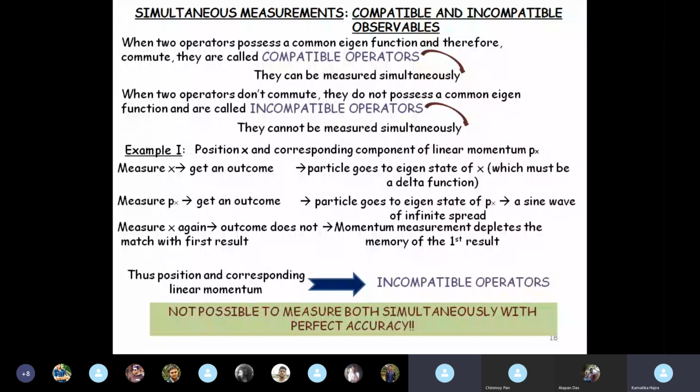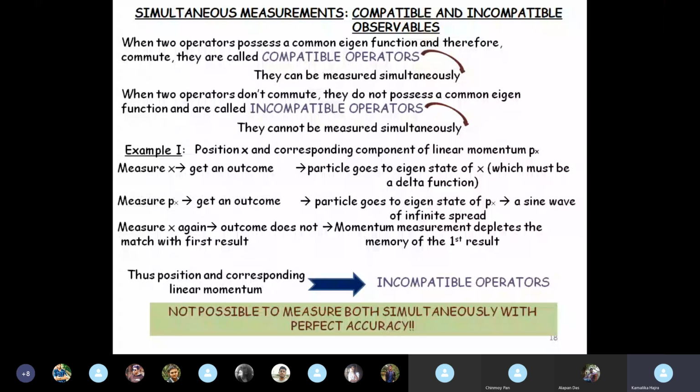This means that the momentum measurement in between sends the particle to the eigenstate of the momentum operator and therefore depletes the memory of the eigenstate of the position operator completely, and when you next measure the position value, you get a different result.